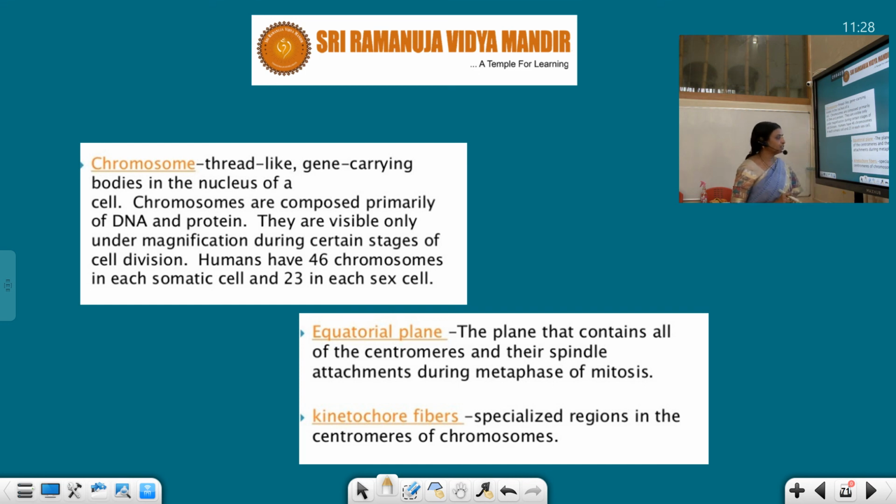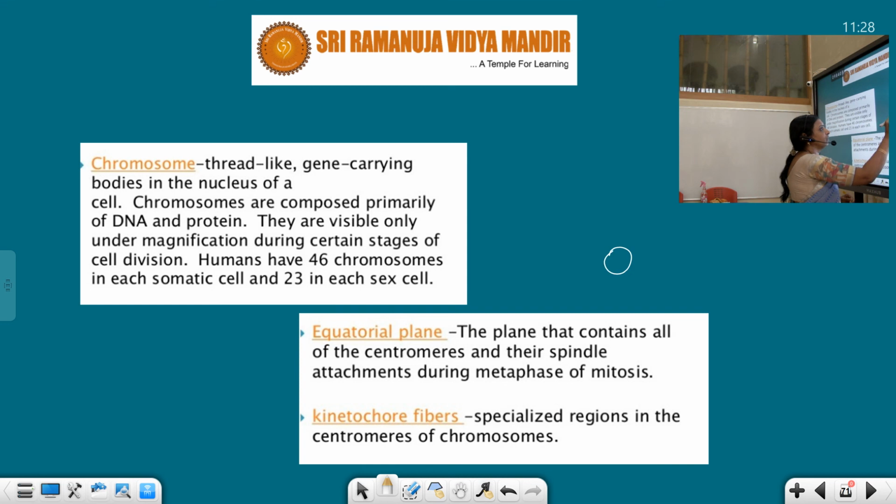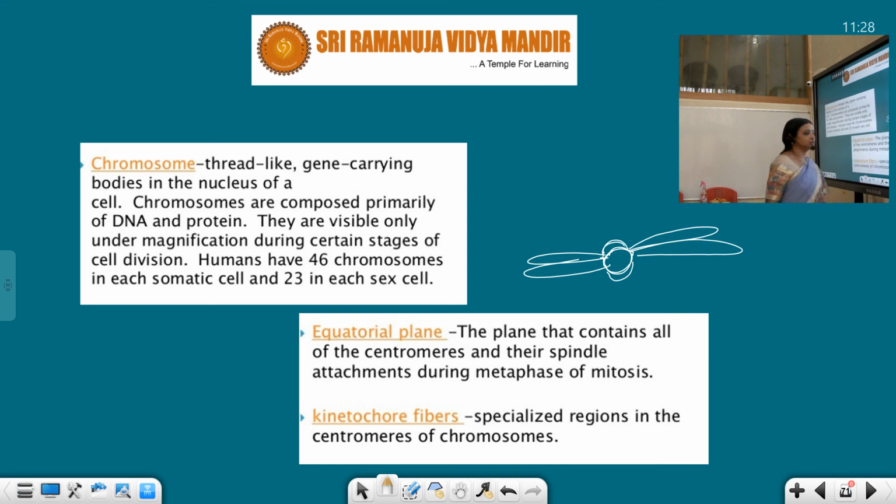And kinetochore is a specialized region in the centromere of the chromosome. Kinetochore means the disc-shaped structure. This is the centromere and these are kinetochores, and these are two chromatids. So this part is the centromere and these are called kinetochores.